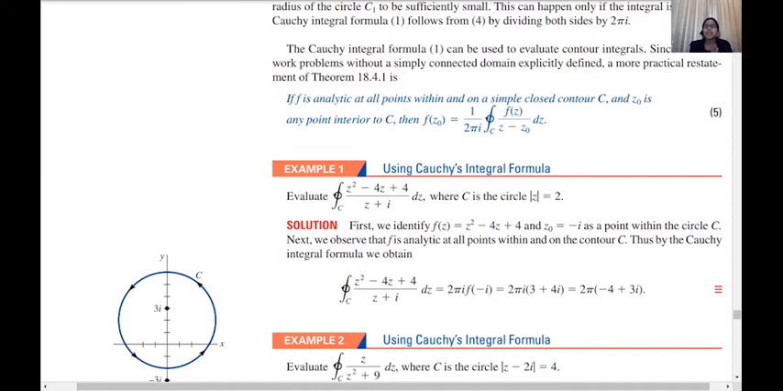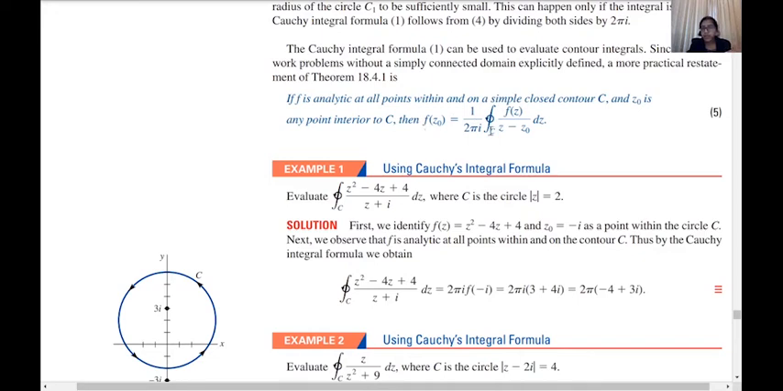And here f(z) will be equal to what? We are going to compare this integral with the integral in Cauchy's integral formula, that is f(z) by (z − z₀). So here z₀ is −i and f(z) is z² − 4z + 4, and z₀ is a point inside the circle. So what will be our integral? The integral of f(z) by (z − z₀) over c is 2πi times f(z₀).